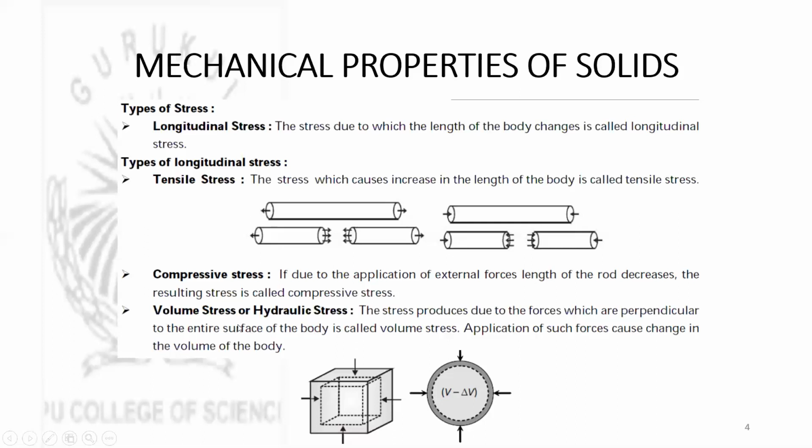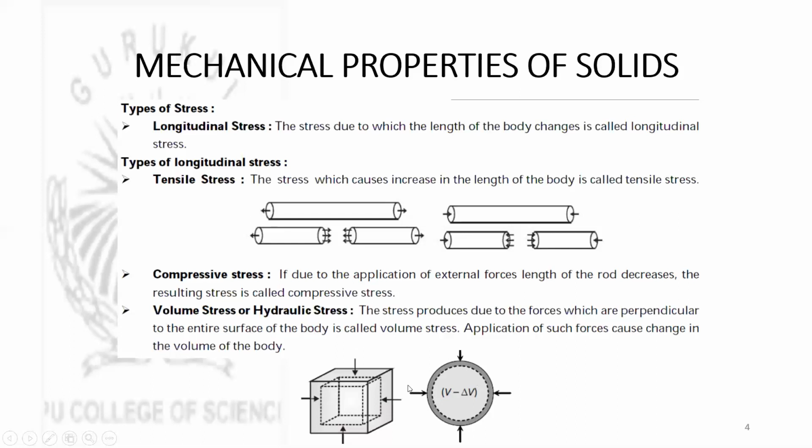Next, volume stress or hydraulic stress. The stress produced due to the forces which are perpendicular to the entire surface of the body is called volume stress. Application of such forces causes a change in volume of the body. Here we see a cubical block experiencing forces on all faces perpendicular to them.